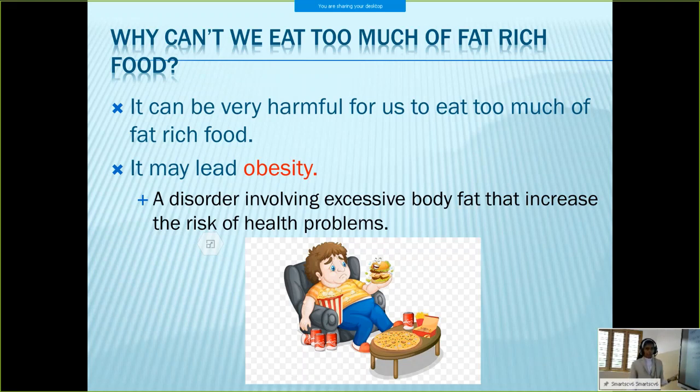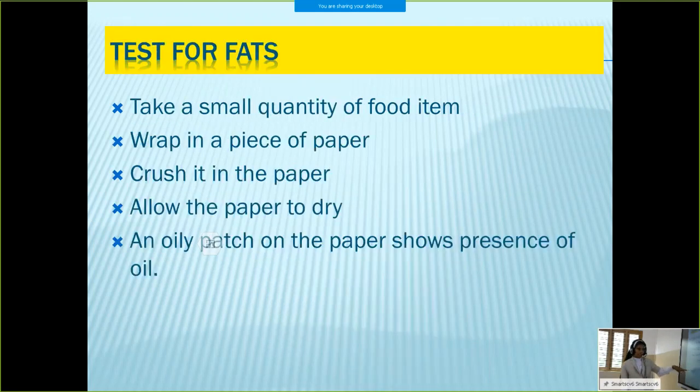In Malayalam we will say ponnathadi or amitavannam. Okay. So if we are including too much fat containing food in our diet, it will lead to obesity.